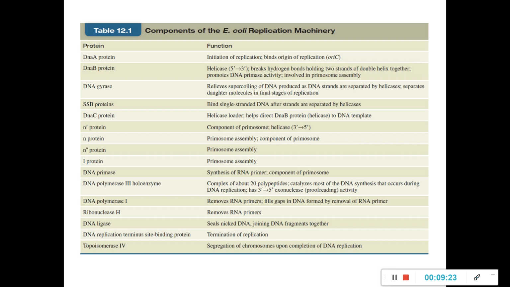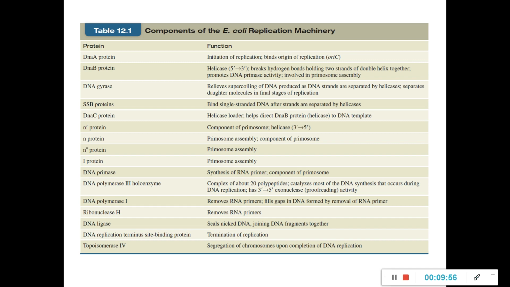We have learned about topoisomerases, and DNA gyrase is an example of a topoisomerase, which will relieve the tension caused by the supercoiling of DNA. When the DNA strands have been separated by helicases for replication to happen, of course there would be lots of tension and it would result in the formation of supercoils ahead of the replication fork. So to relieve that tension, proteins called DNA gyrases act.